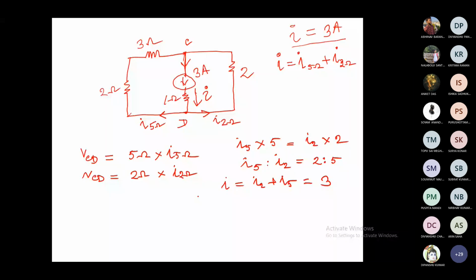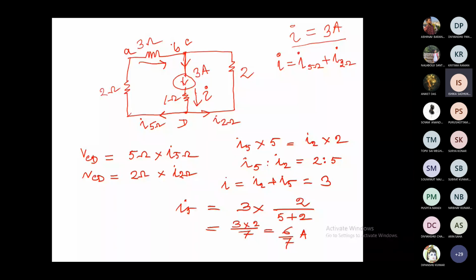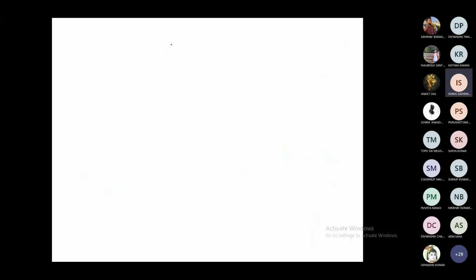So how can you solve then? What is I5? I5 will be 3 into 2 divided by 5 plus 2, so 3 into 2 by 7. So it is 6 by 7 ampere. And the polarity will be in the A to B direction. This is A, this is B, so we'll take positive. Is it clear now? Clear, sir. Okay, fine. So let us now move to Thevenin theorem.